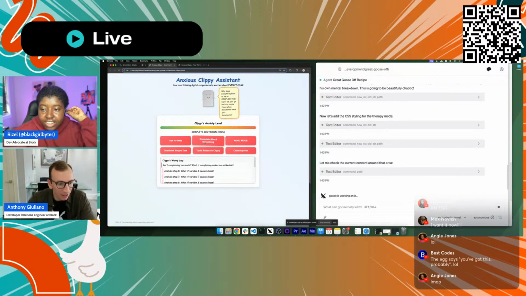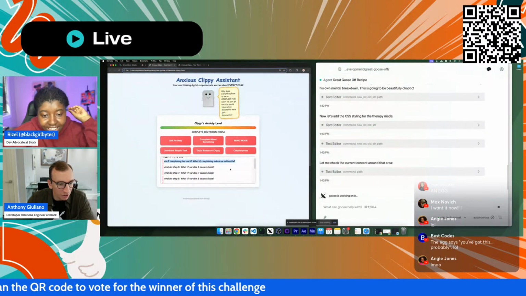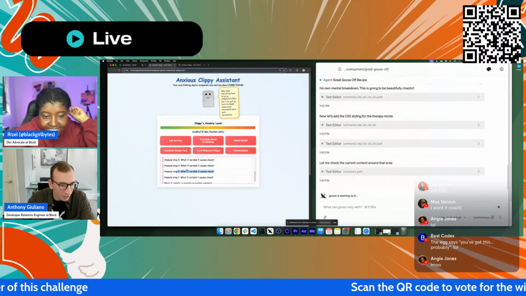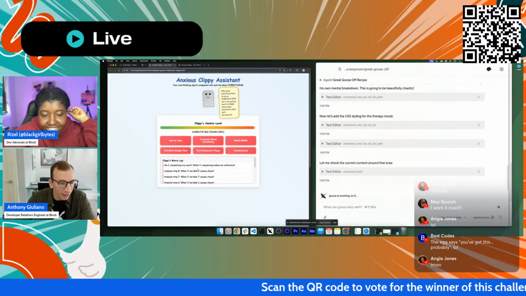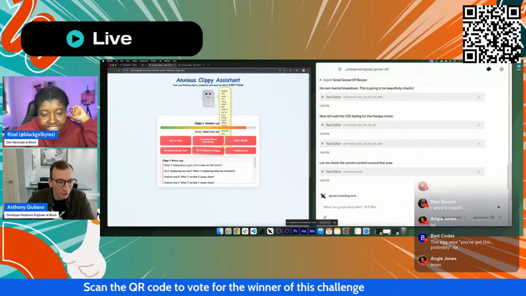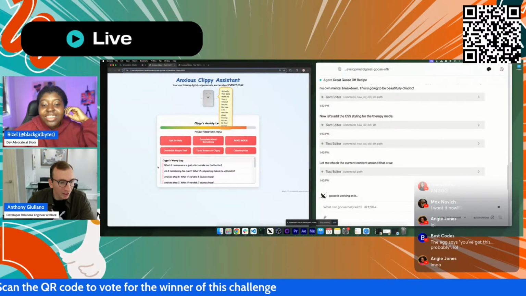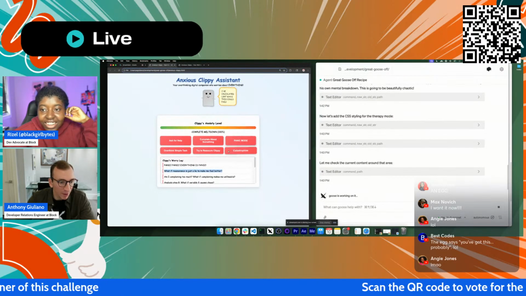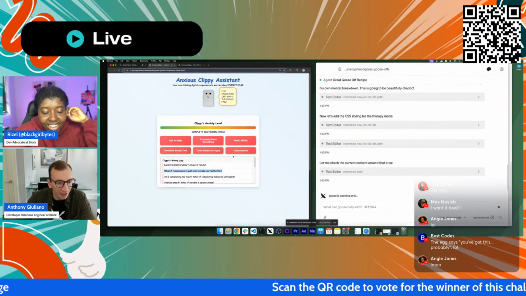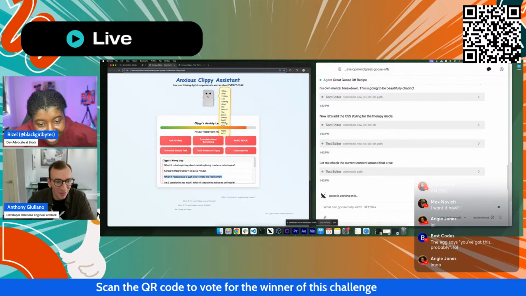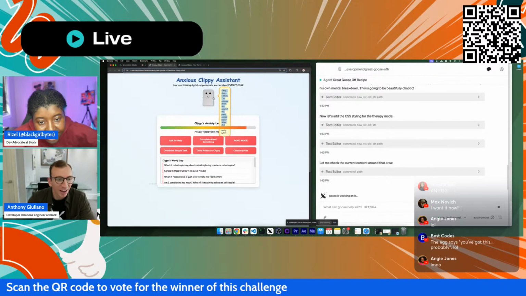It has Clippy's worry log, which I think is hilarious, and it was over-analyzing things before, so it has an anxiety level meter. I can try to reassure Clippy. What if reassurance is just a lie? And then my favorites are the panic mode with sounds included, and catastrophizing as well. And then he's got his thoughts up here too.